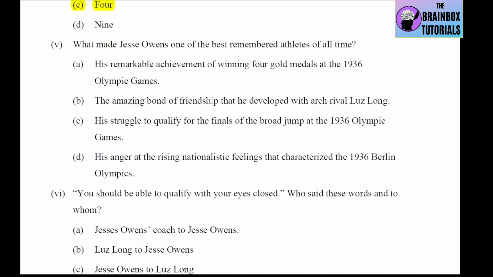Number B, the amazing bond of friendship that he developed with his rival Luz Long. Number C, his struggle to qualify for the finals of the broad jump at the 1936 Olympic Games. And number D is his anger at the rising nationalistic feelings that characterized the 1936 Berlin Olympics. Now, why do people remember him still? That is obviously because of number A, his remarkable achievement of winning 4 gold medals.